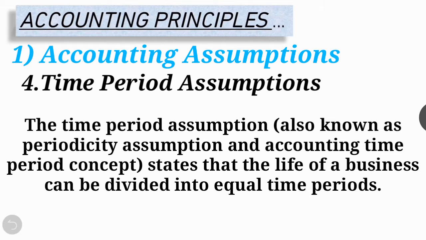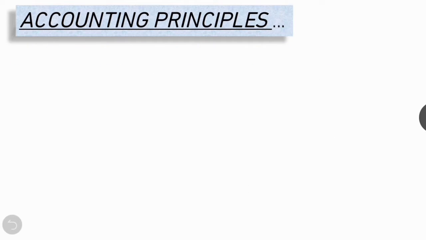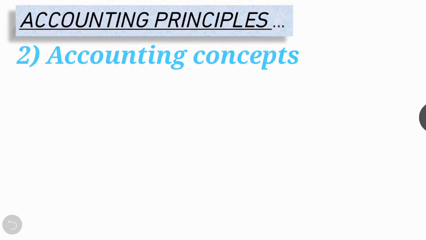It means the economic life of the business is to be divided into periodic intervals known as accounting periods or time periods, right? To study the results shown by the business after a time period, it may be a calendar year or financial year, right?